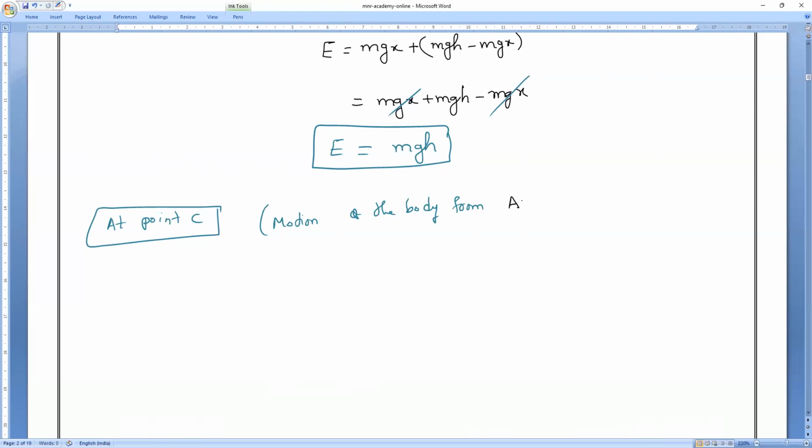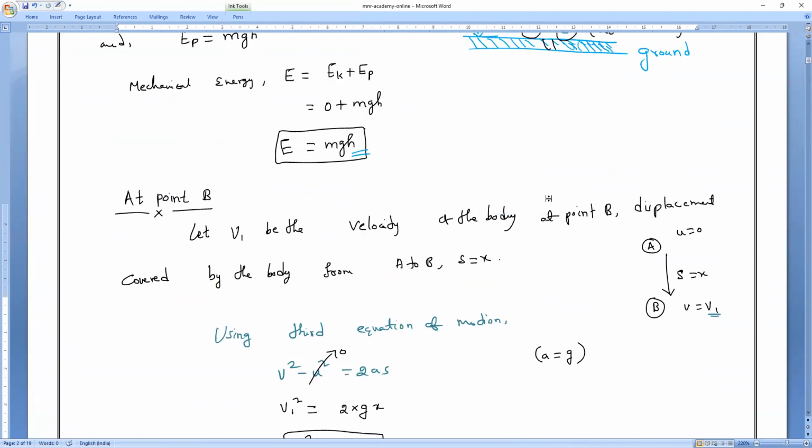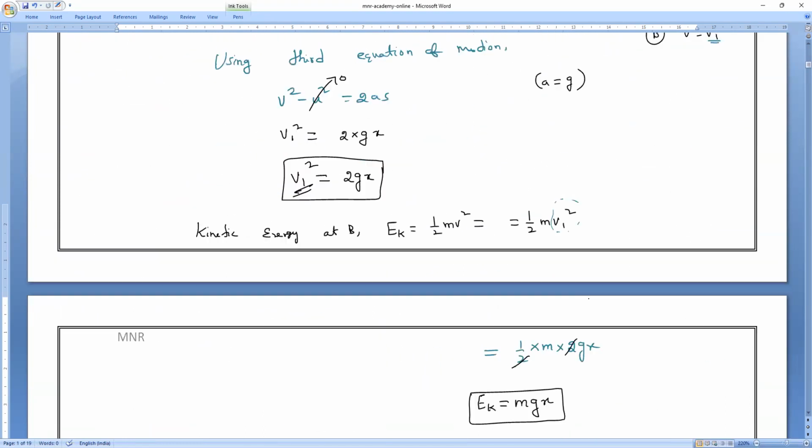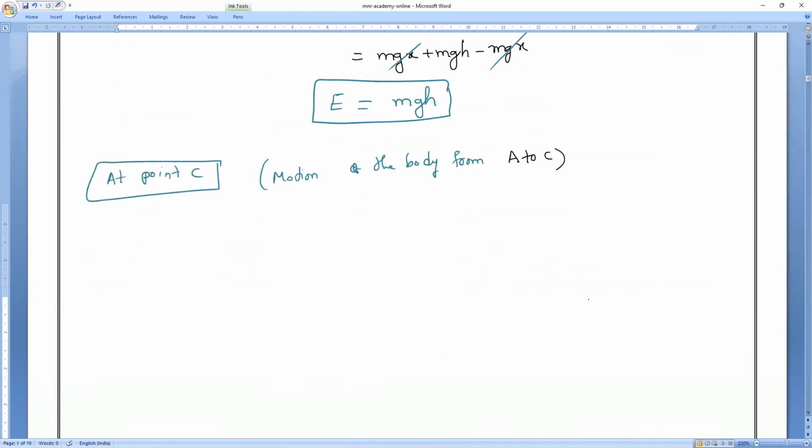B is a midpoint, we don't bother about it. We always consider from A. So the motion of the body from A to C; the whole journey you have to consider. The midpoint is only for our observation.